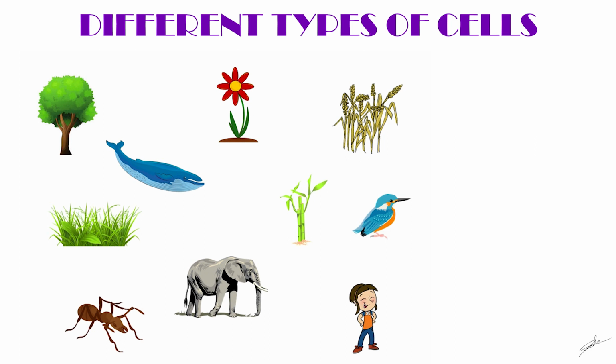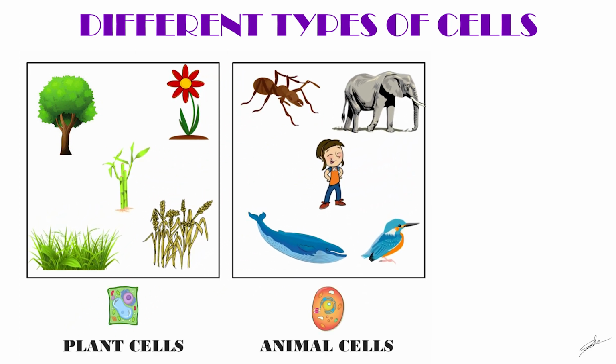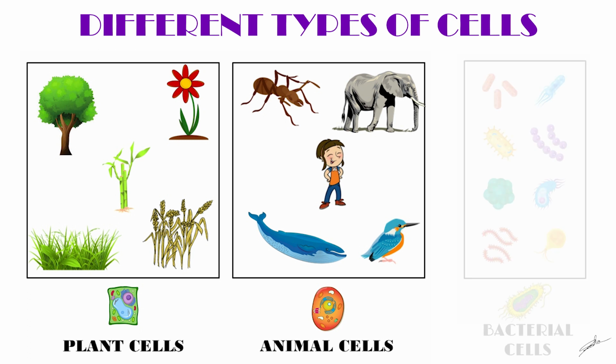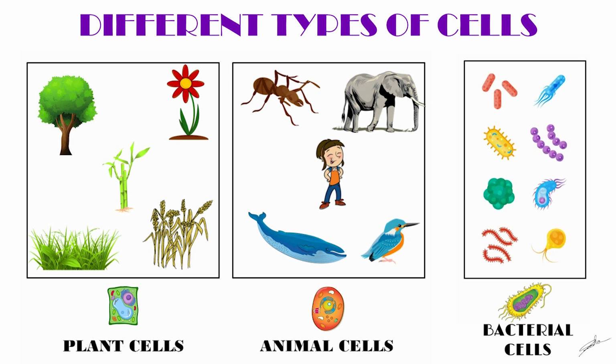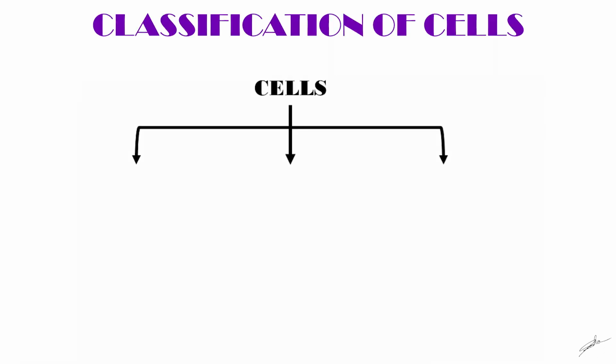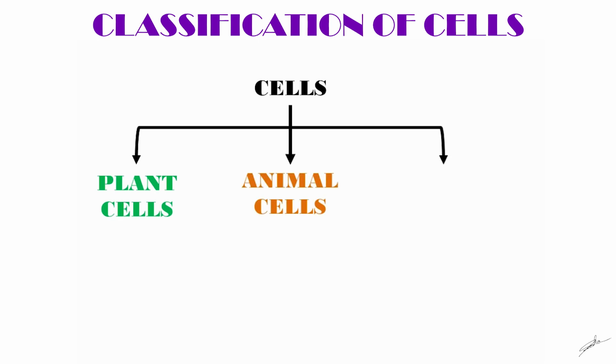And we can group them into two large classes, that is plant cells and animal cells, right? Wait, are we missing something? Yes, we are. We are missing the biggest group of organisms, that is bacteria. Now you can clearly notice that each of these cells are quite different from each other, right? We'll come to that point later. So the classification of cell would be plant cells, animal cells, and bacterial cells.